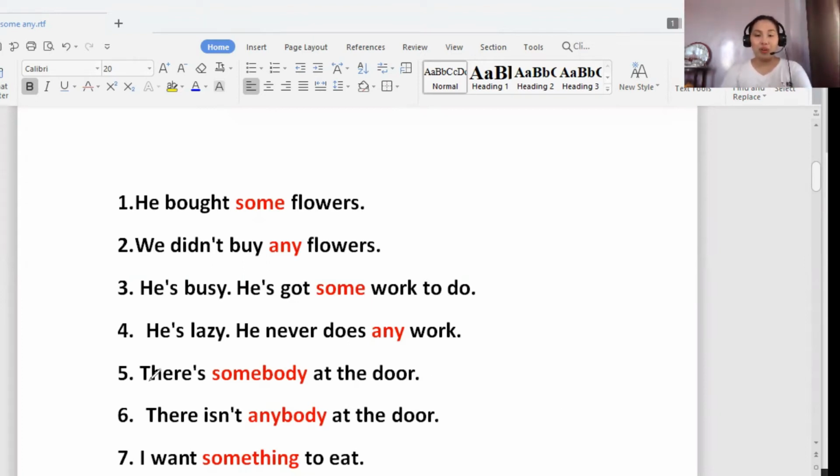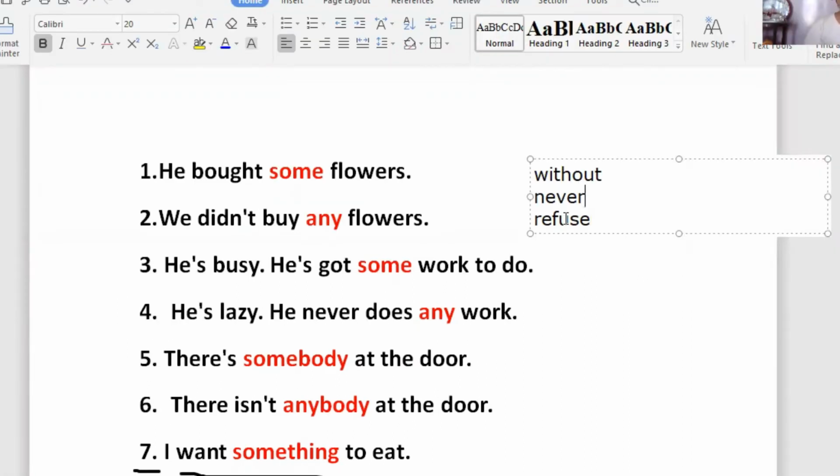Next, let's go on here. I want something to eat. So this one, guys, is a positive sentence, okay, because there's no word not, never, without, or refuse. Usually, if you see the words without, never, and refuse, these words create a negative meaning in a sentence. So if you see without, never, and refuse, it means that this sentence has a negative meaning. Okay, so you could use any in this one.